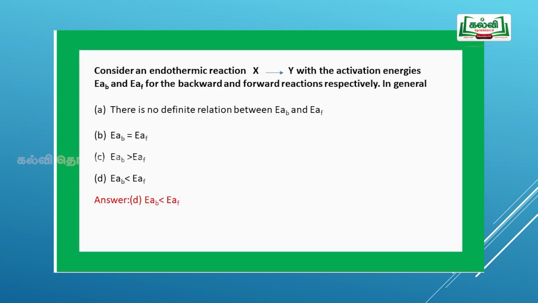Next question, consider an endothermic reaction X gives Y with the activation energies EA,B and EA,F for the backward and the forward reactions respectively. Hence, it is an endothermic reaction. Delta H is equal to activation energy of forward reaction minus activation energy of reverse reaction. For an endothermic reaction, delta H is positive. Hence, activation energy of backward reaction will be less than that of activation energy of forward reaction. Option D is the correct answer.